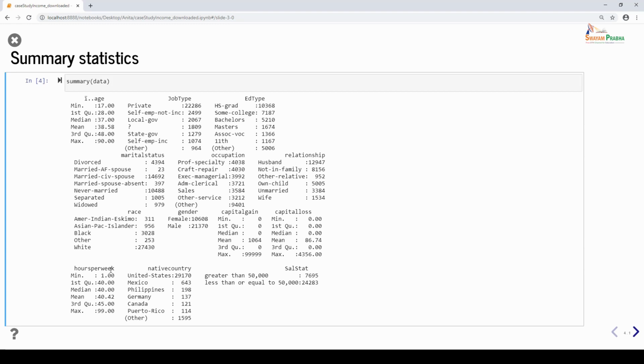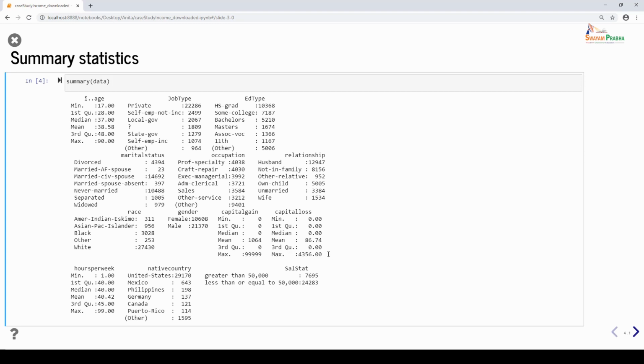And for any numerical variable, you will be able to look at the spread of the data. For example, the minimum capital gain of an individual is 0 and the maximum capital gain that an individual has is 99,999. The average capital gain is around 10,064. It's a skewed variable, and that holds good for the capital loss variable also.